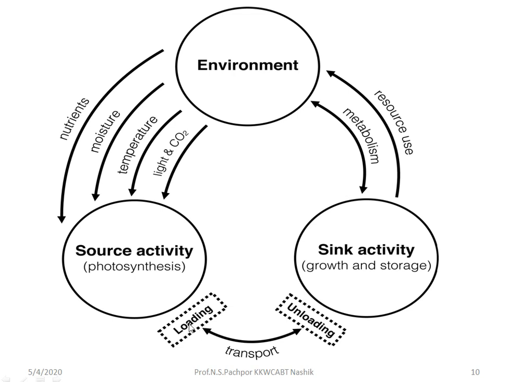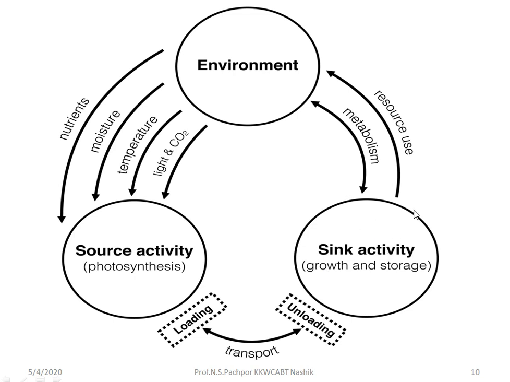Whatever photoassimilates are produced are loaded and transported through the transport mechanism that we call the phloem. Whatever photoassimilates are produced through photosynthesis are loaded into the sieve tube, where they are transported and unloaded at the sink region, which we call the sink.